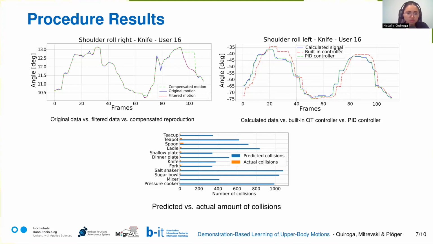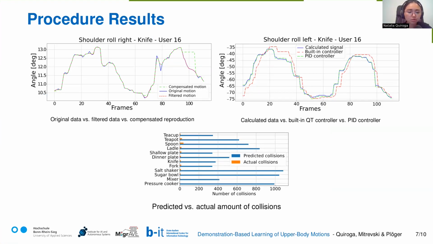The obtained results show a clear comparison between the original captured signal, the filtered data where the outliers were removed and the signal was smoothed, and the compensated motions calculated in case of self-collision in the first image. In the second image, we can see that the first execution was with the built-in controller on the robot, and we improved this execution with our PID controller, shown in green, where the delay is removed and the signal has less error.